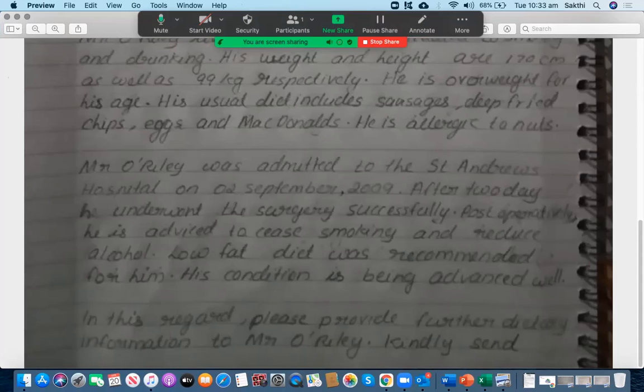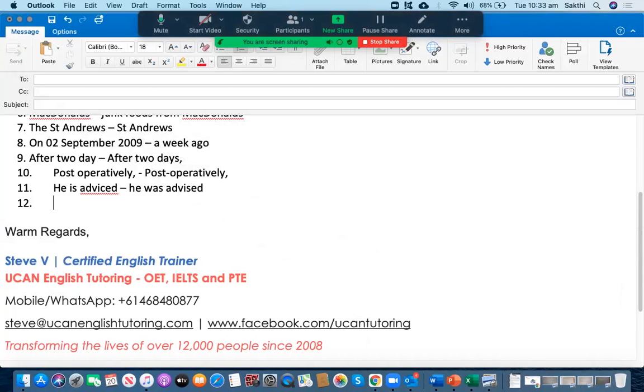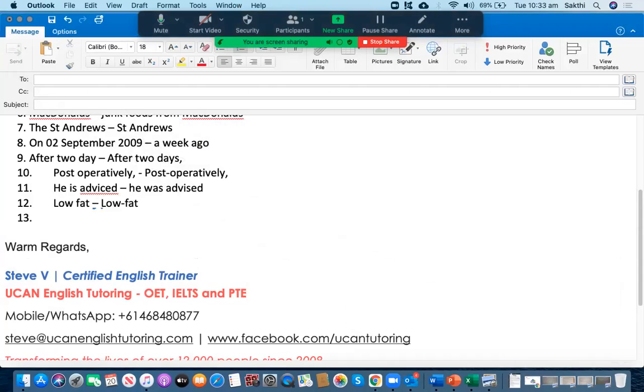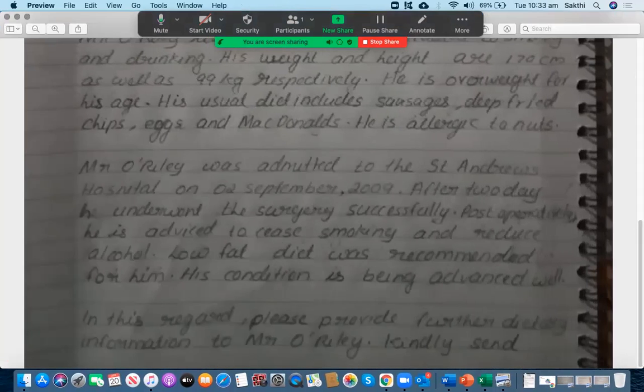To cease smoking and reduce alcohol. Low-fat diet was recommended for him. Again, low-fat diet should have been written like this: low, then a hyphen, and then fat. Low-fat diet. Okay. All right, let's go to the next one.